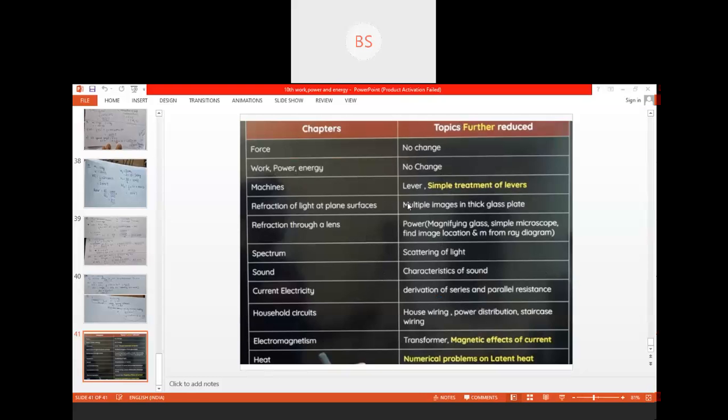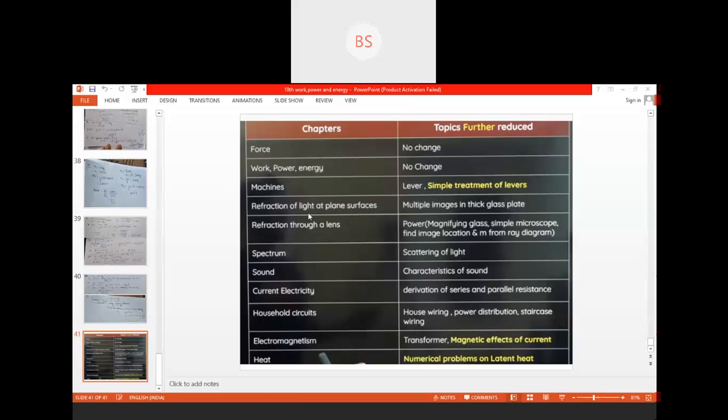In that, there is a small change, children. That is, labor and simple treatment of labor are removed from your topic. These two subparts are removed from machines. So just note down or tick in your textbooks that these two subtopics are removed for your exams.